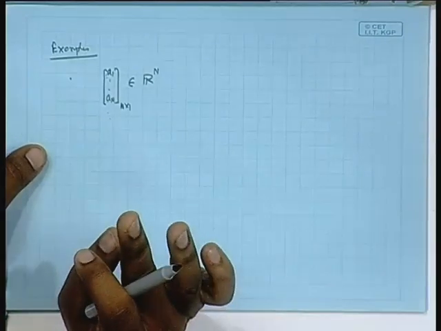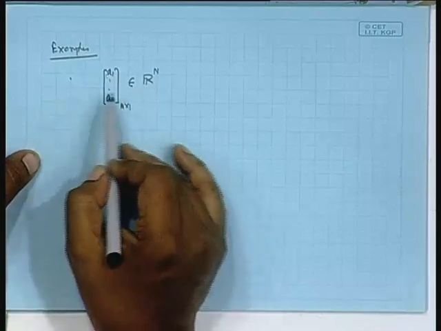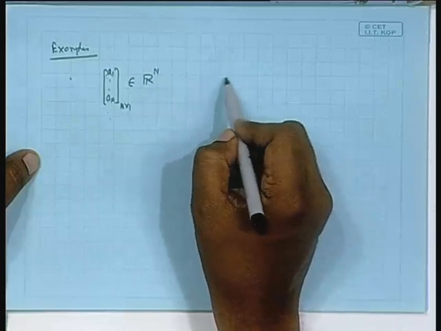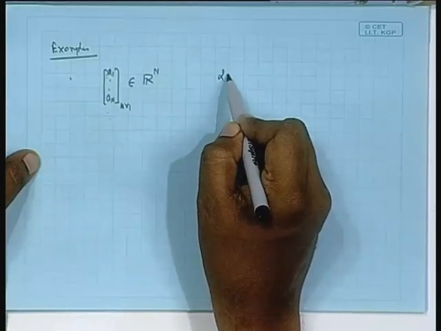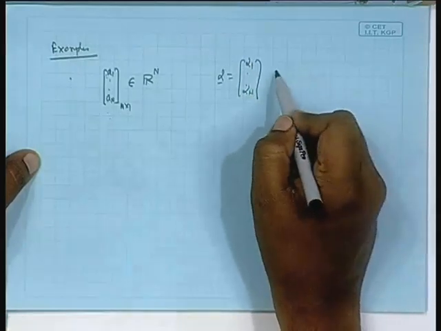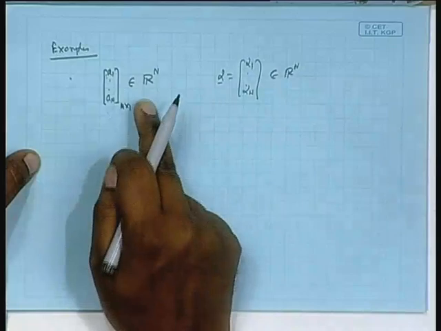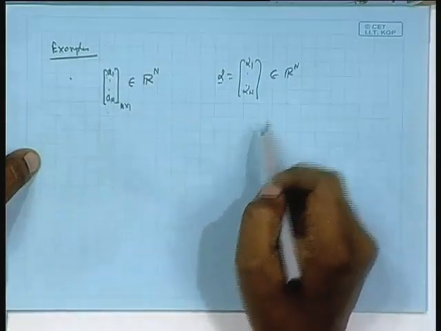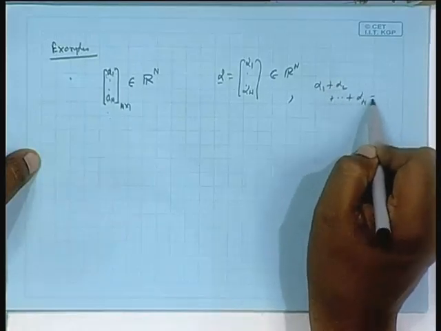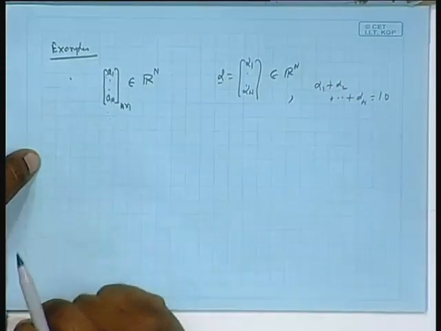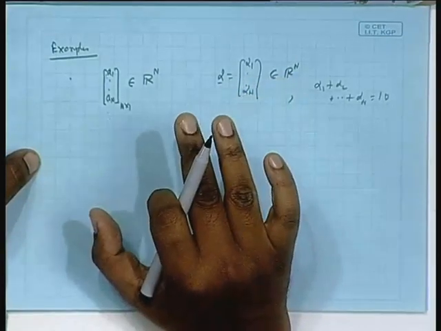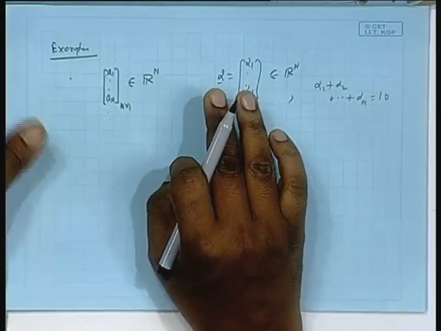You understood my question? So, this is the R n. Now, I am considering vectors like this alpha, element of this R n, which is the vector space here, so that the summation alpha 1 plus alpha 2 plus dot dot plus alpha n equals, say, 10. It could be any number, 10. So, I collect only those vectors from R n and form a set; that is a subset of R n. Subset fine, but is it also a subspace?